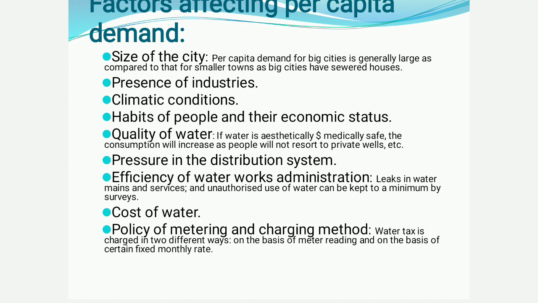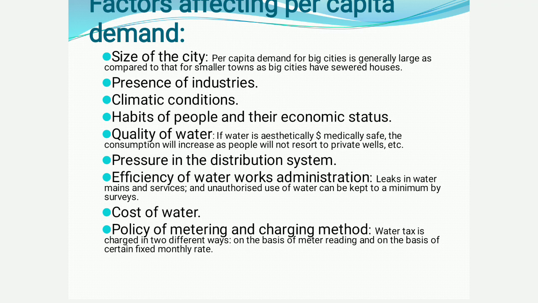Climatic condition. As with seasonal variation, during the rainy season, we need less amount of water. So we have to include the climatic condition of that particular area, and then habits of people and their economic status. If they are economically wealthy, then they consume more water. And quality of water.